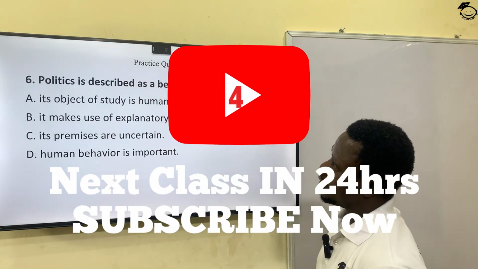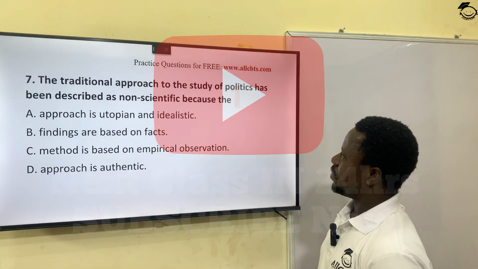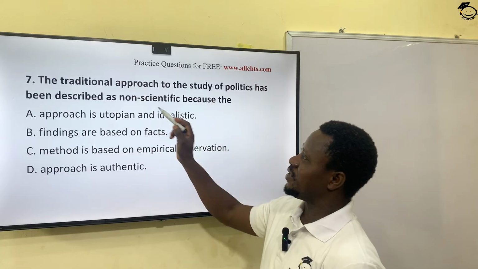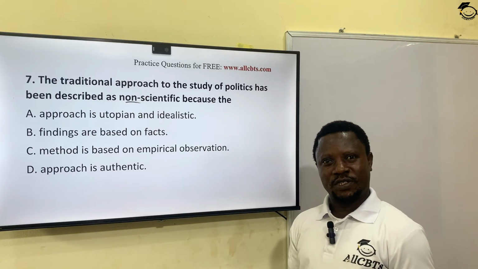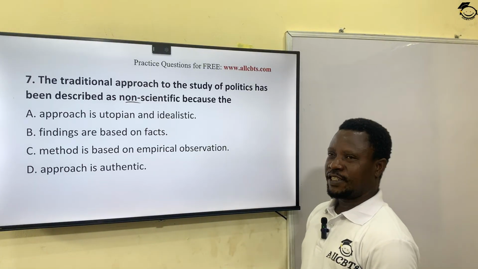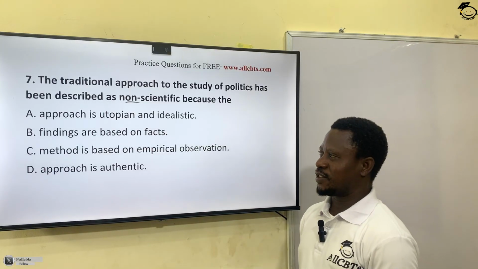All right? The traditional approach to the study of politics has been described as non-scientific because... when you say something is traditional, of course, it means it is not scientific, right? A, the approach is utopian and idealistic. B, findings are based on facts.